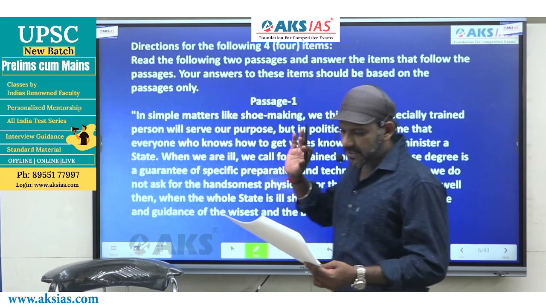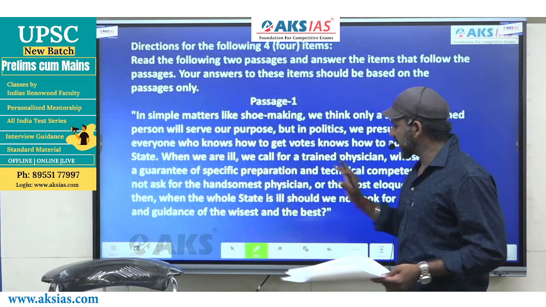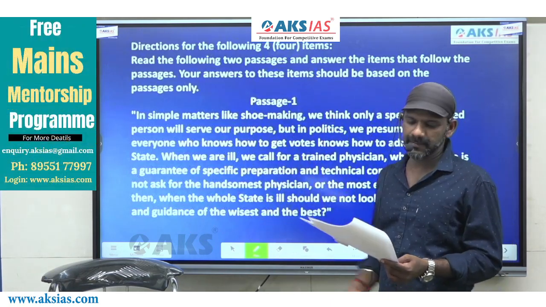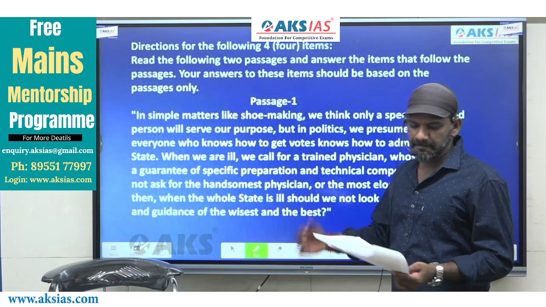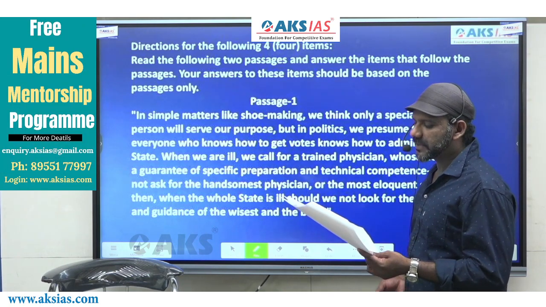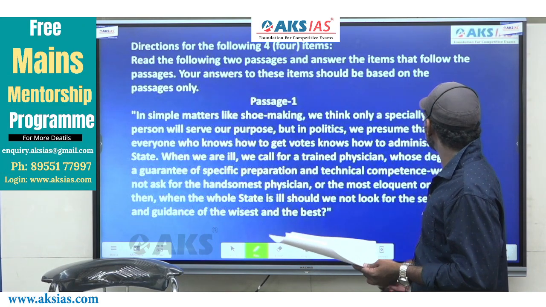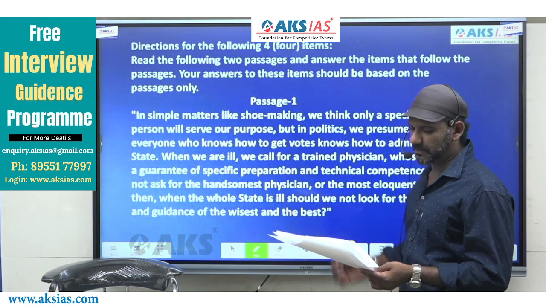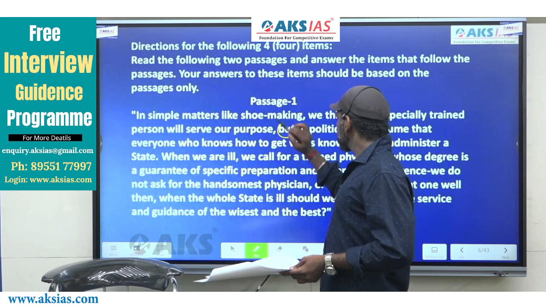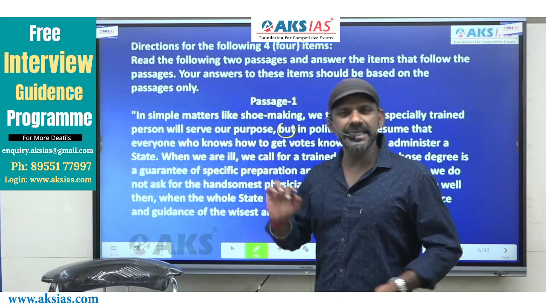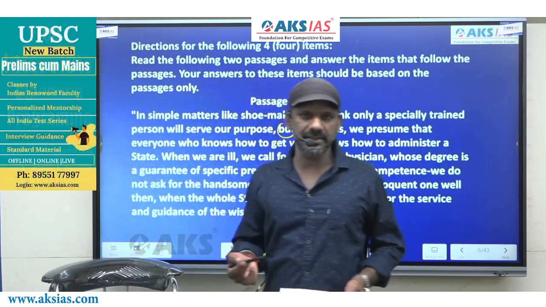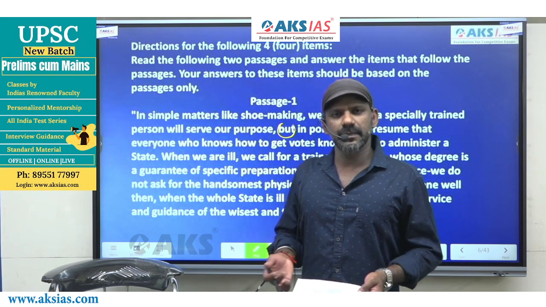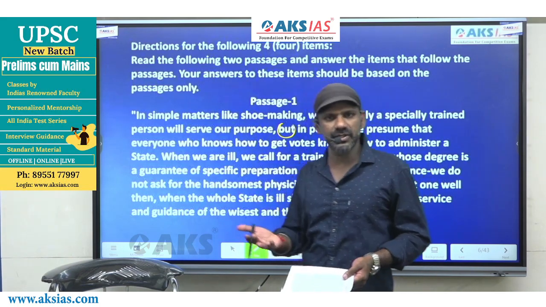Now, I'll just take you through the paragraph quickly. It's a very short one. You may read along with me. In simple matters like shoemaking, we think only a specially trained person will serve our purpose. But, but is a contrast indicator. In fact, indicators deserve a lot of importance while reading, especially a contrast indicator, because it tells us about a change in the charge.